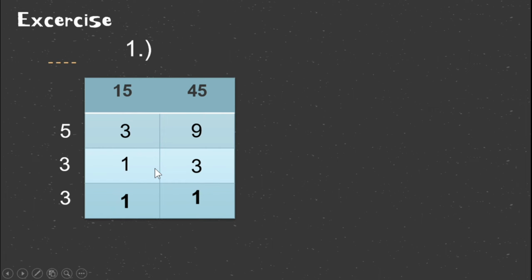So you can only stop the table operation when every number in the table is 1. The LCM is the product of the numbers on the outside of the table. 5 times 3 times 3 times 3 is equal to 45.